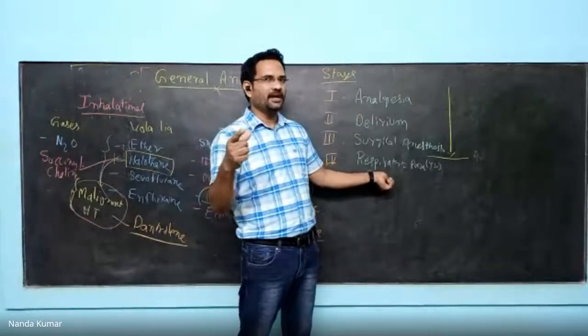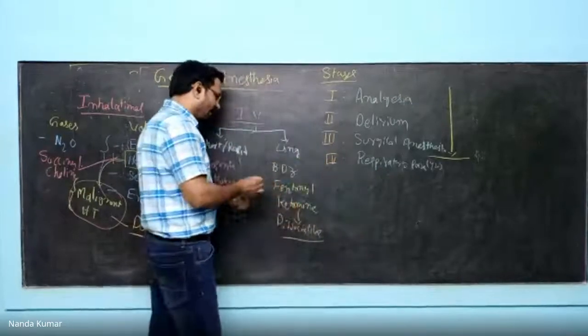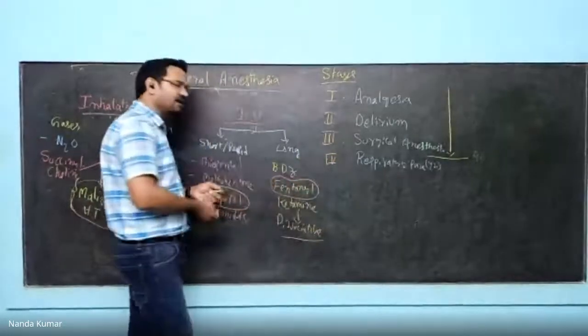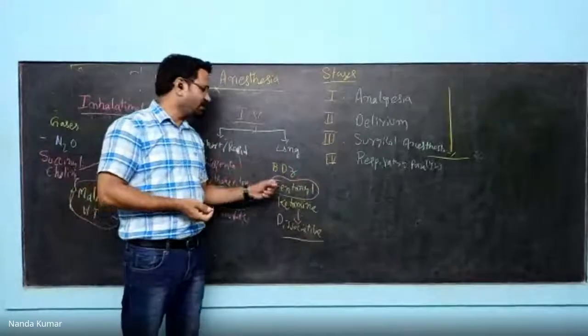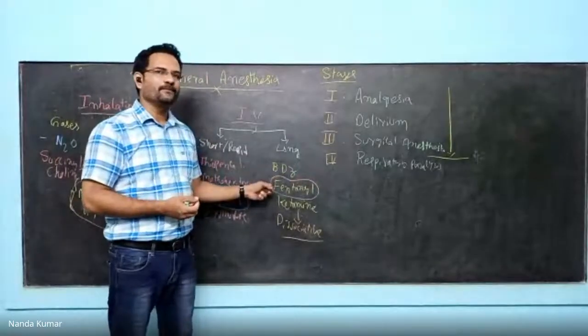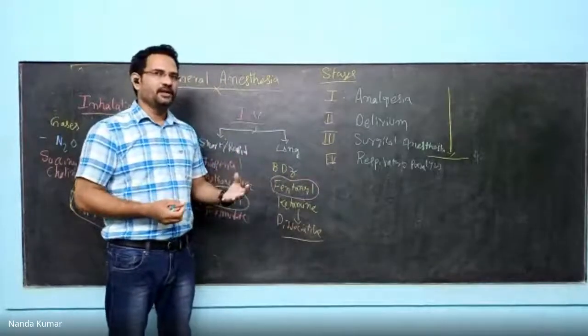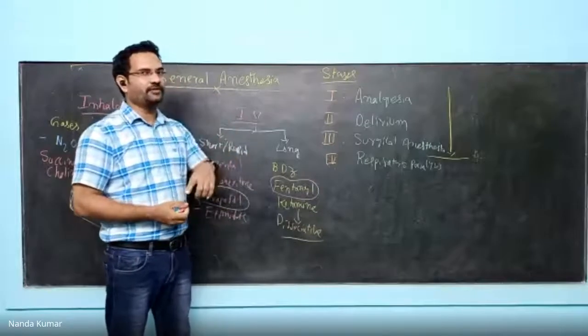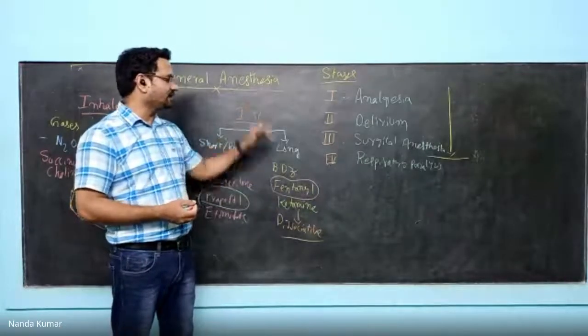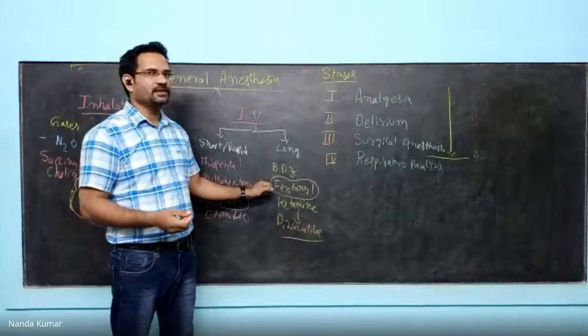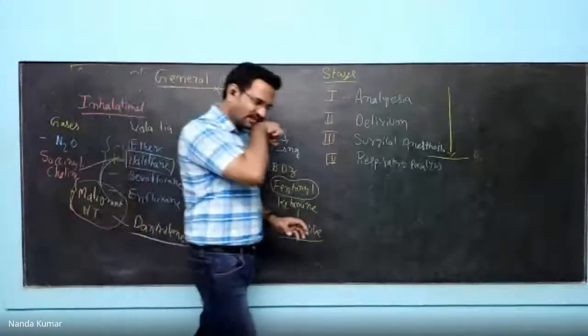Whereas fentanyl, there is one more American singer, his name is Prince. Prince died because of overdosing of fentanyl. Fentanyl is an opioid. It is 50 times more potent than morphine. This also causes anesthesia and overdose will cause death. So this is about general anesthesia.